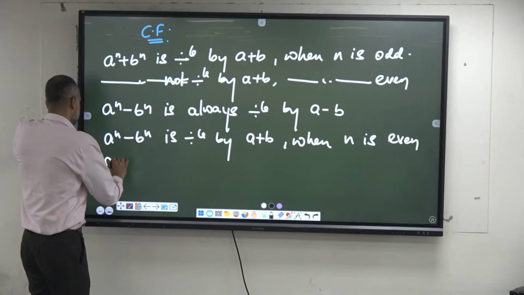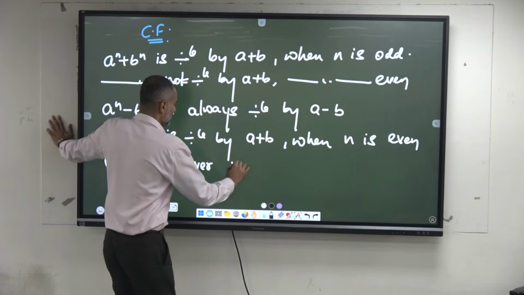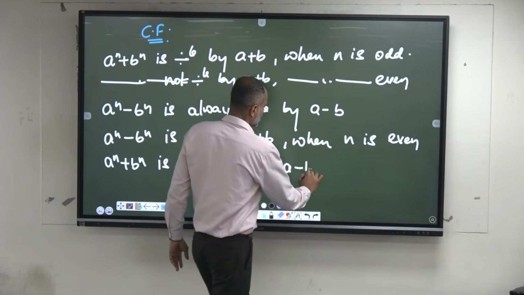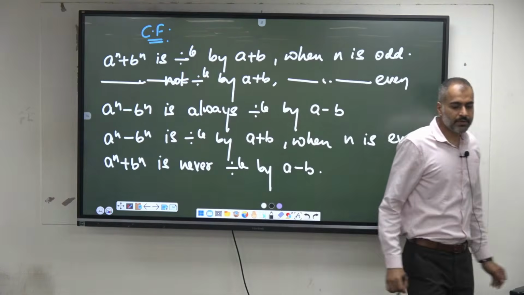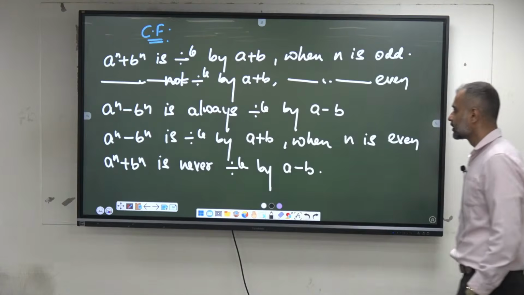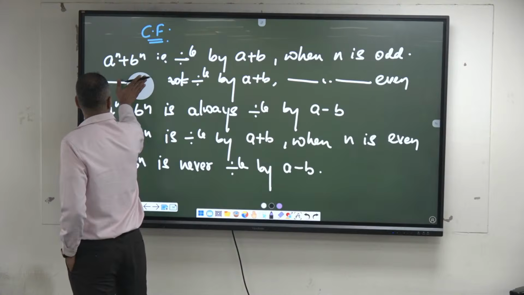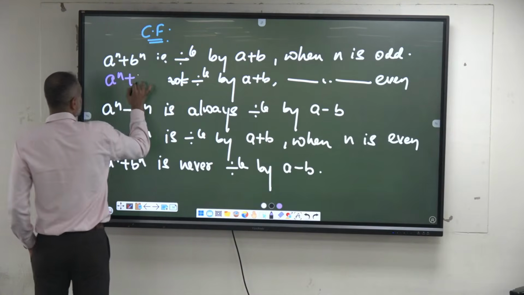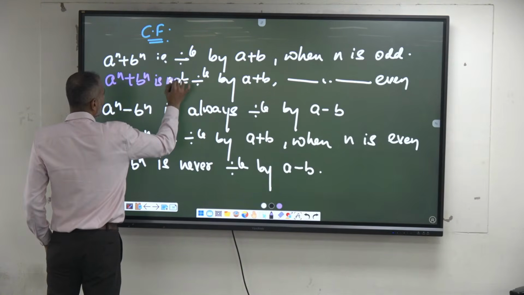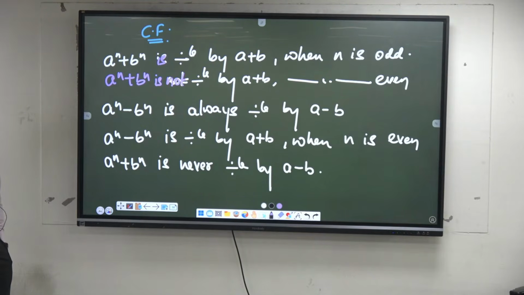A power n plus B power n is never divisible by A minus B. Okay, you have these common factors in your notes. Familiar?